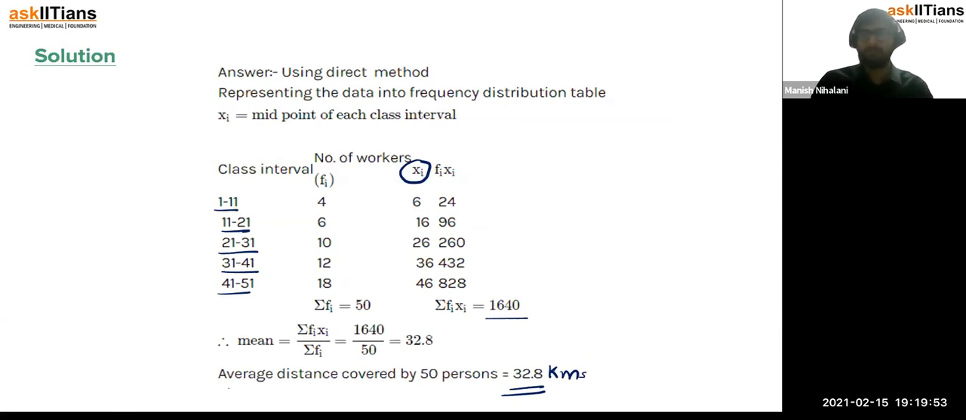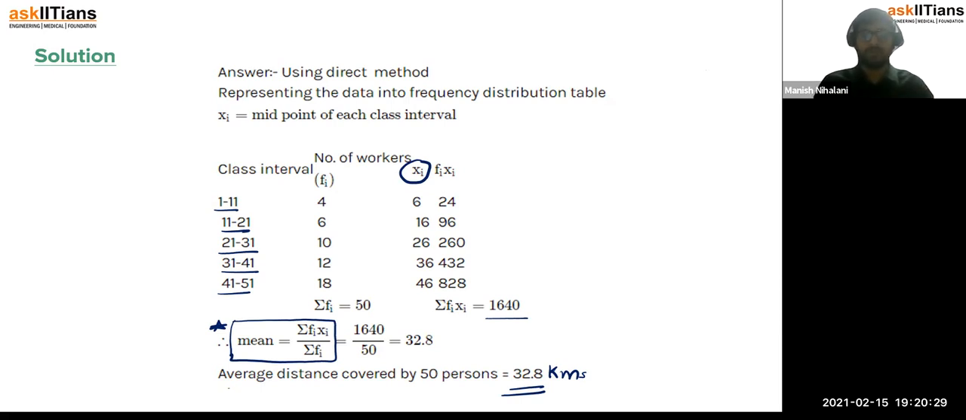So this is how we calculate using the direct method. The direct method is very simple, there is no problem in it, because you just calculate the xi, the midpoint, multiply it with the frequency, and divide by the total number of observations. It's as simple as that. Summation fi xi upon summation fi, this formula we should remember. This is how we calculate mean for grouped data using the direct method. We are studying this for grouped data. For ungrouped, we have already discussed sum of all observations upon number of observations. Clear? Let's move ahead.